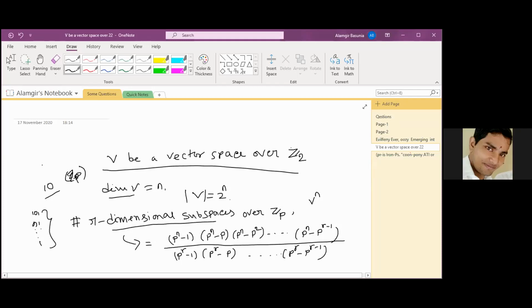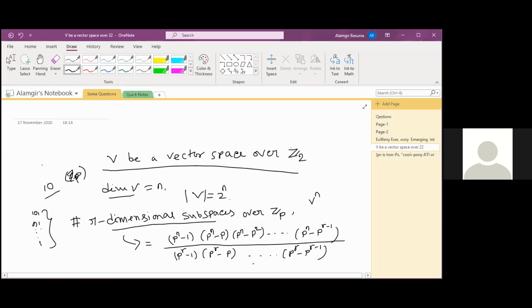The last term in the denominator is p^r - p^(r-1). Yes, p to the power r minus p to the power r minus 1. And in the numerator, the last term is p^n - p^(r-1), and here all are r.